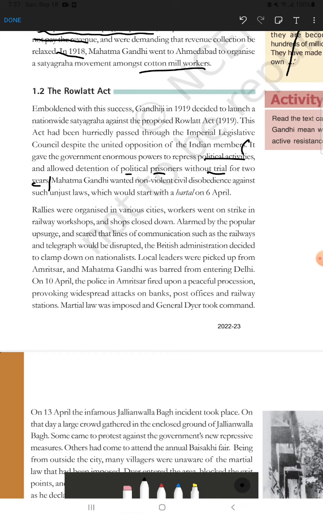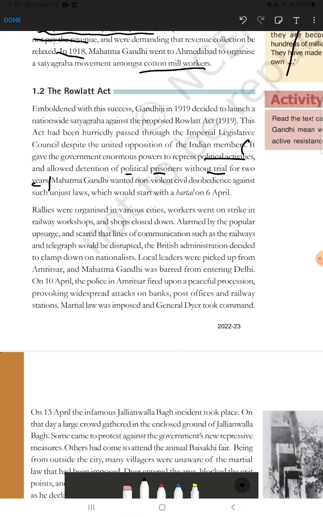and allowed detention of political prisoners. Detention means arrest: they were allowed to arrest any political people without trial, without bail, for 2 years. Once they got that opportunity, if any person or leader raised the voice against the British government, they would just arrest them for 2 years without bail. Do you think it is a just, legal law? Obviously not. It was such an unjust law at that time.